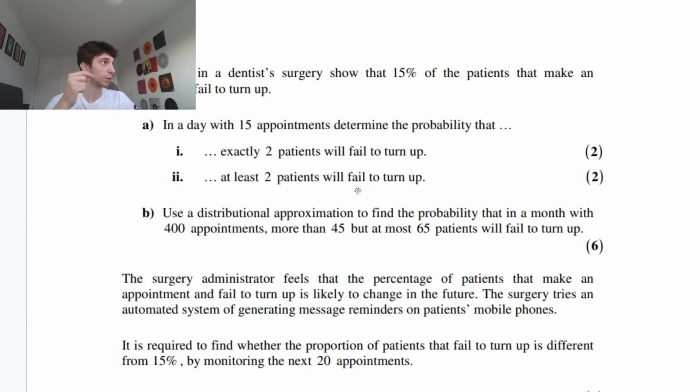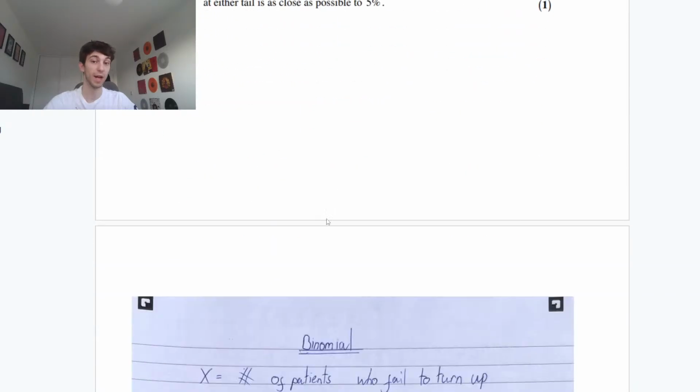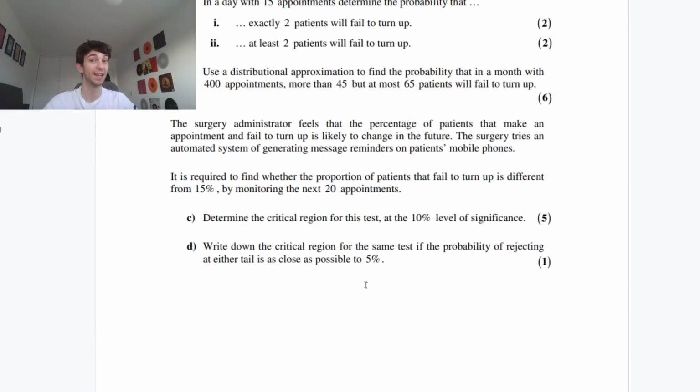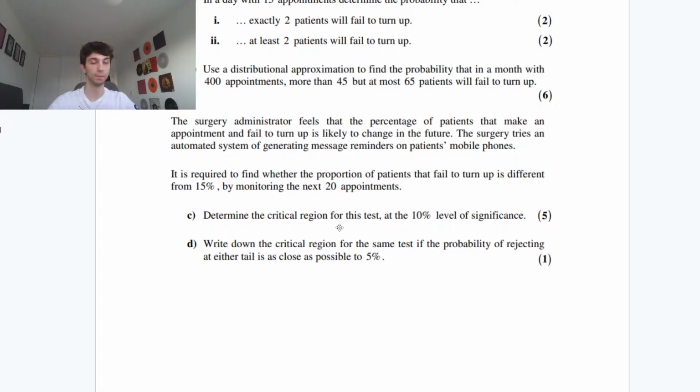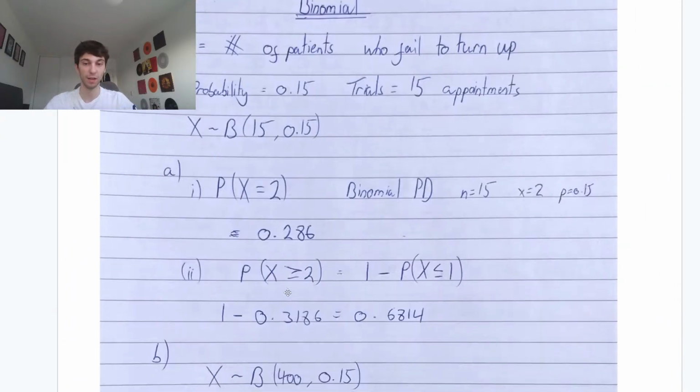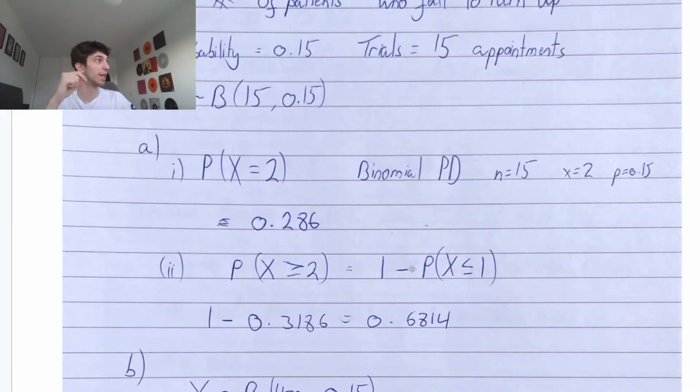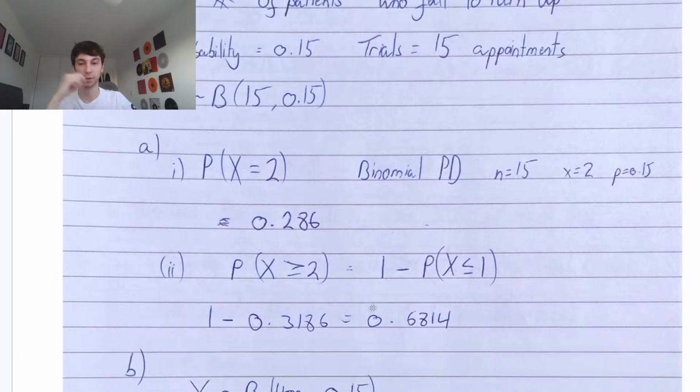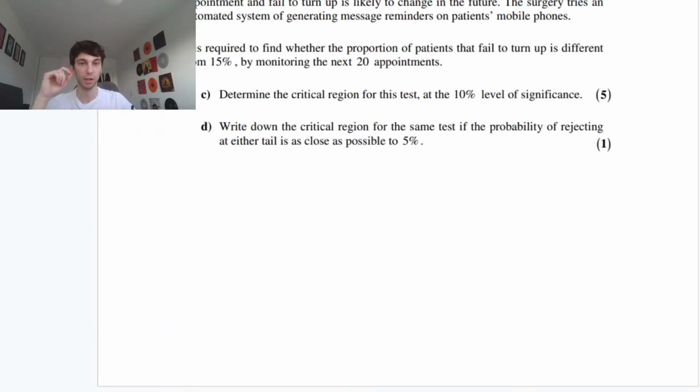At least two patients will fail to turn up. So X can be two or more. The probability that X is greater than or equal to 2 is 1 minus the probability that X is less than or equal to 1. You plug this into your calculator with the same N and same probability. This is binomial CD because it's cumulative, it includes X equals 1 and X equals 0. So 1 minus 0.3186 is equal to 0.6814. Very simple, part A, quick marks.